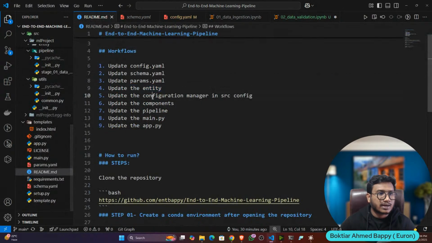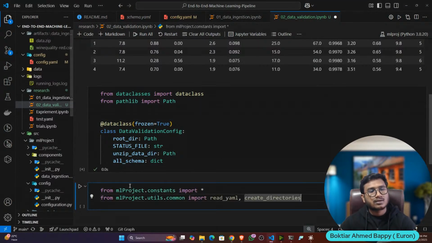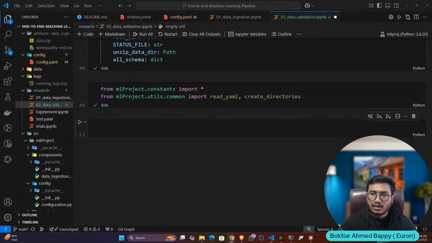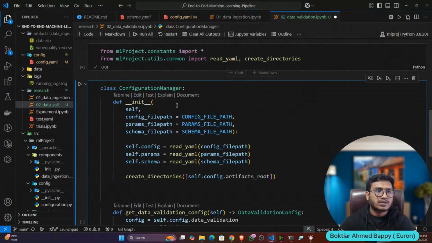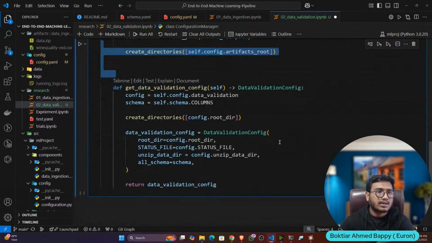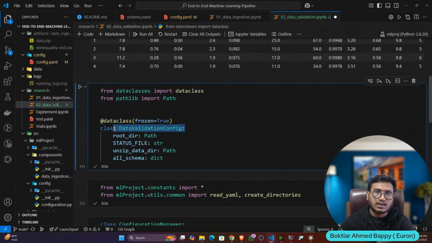Next, I'll write my configuration manager. So let's import some utilities, create directories and read YAML, and this is my configuration manager. Now, same configuration manager class: I'm taking the file path, reading the YAML file, creating the root directory, and here is the function get data validation config. The previous one was get data ingestion config, now it is get data validation config, and this is the return type. So the return type we have defined here.